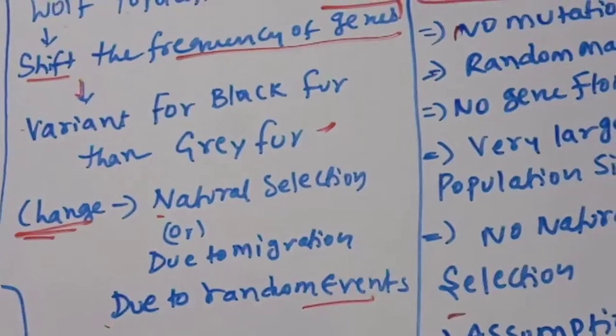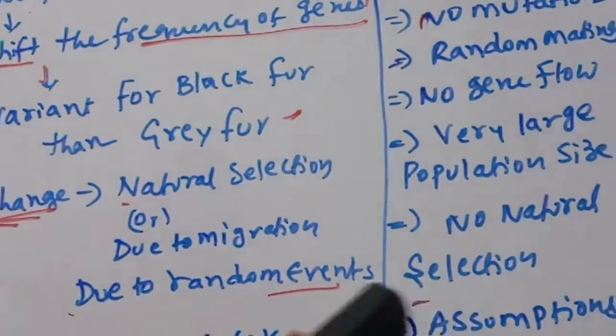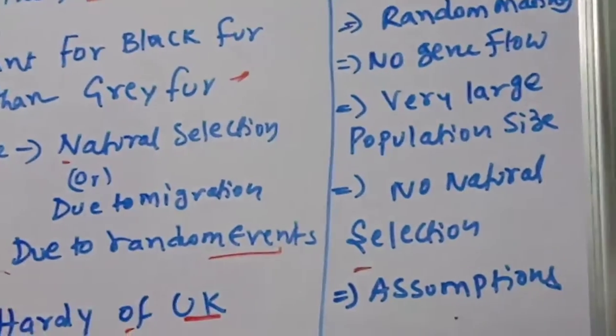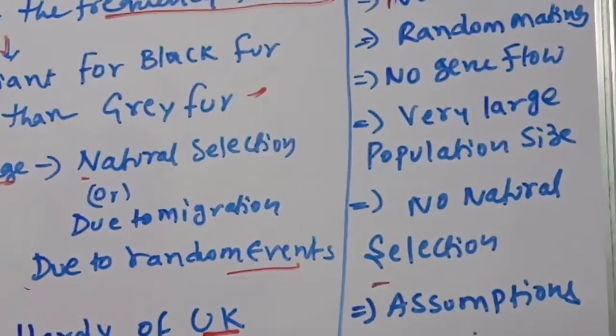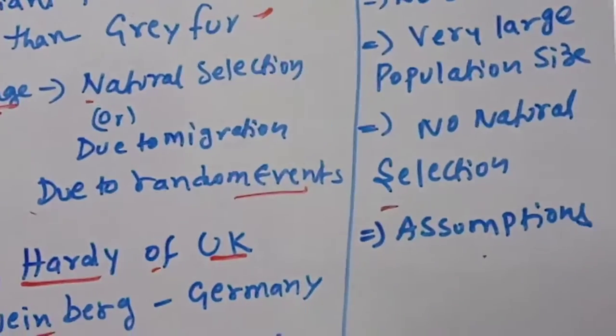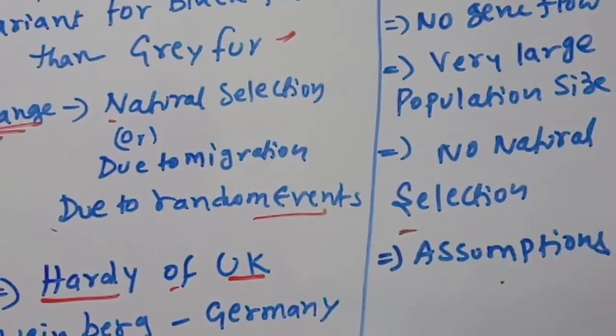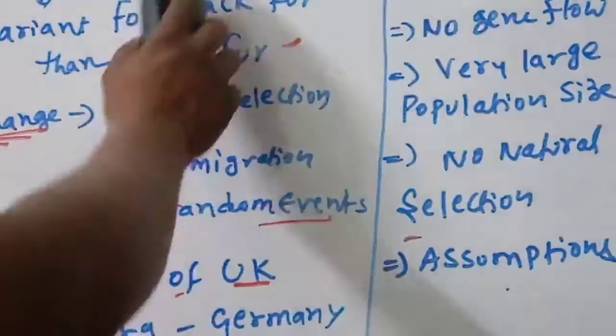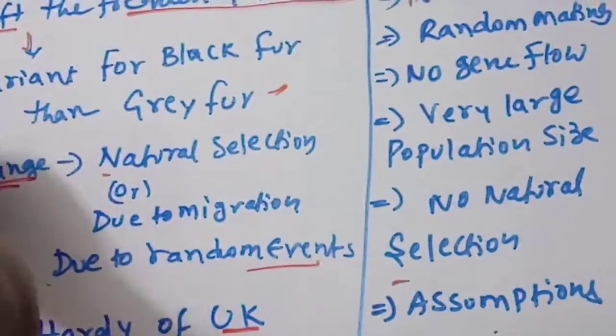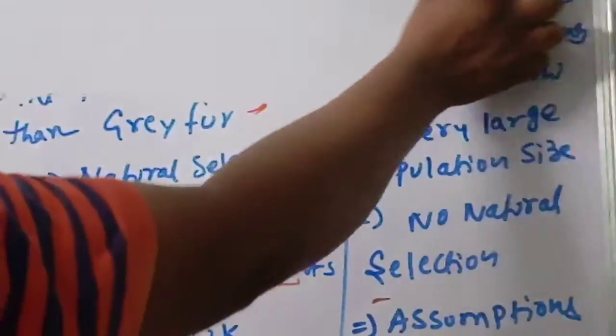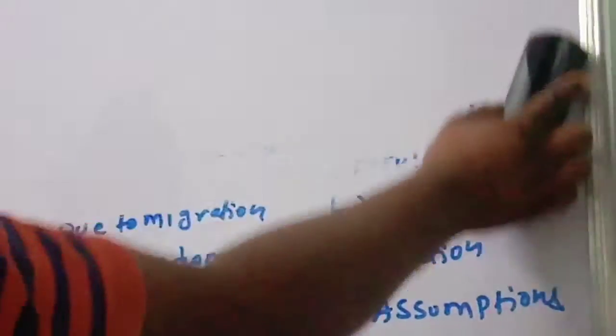Unless these factors are there, there are no changes in the frequencies of the alleles; they are stable. Once anything changes, like recombination, mutations, natural selection or gene flow, the frequency of the genes will completely change and variants will arise. That is the main point of the Hardy-Weinberg principle.